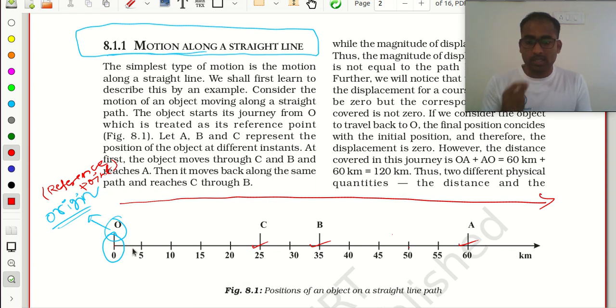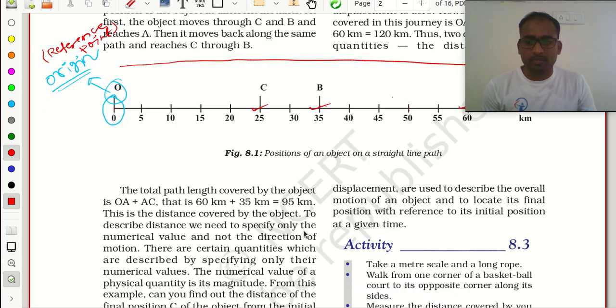See here, we are starting from O, and if I move from point O, from the origin, my positions will be A, B, C. Suppose I need to move from O to A, then I should cross C and B also. I need to cross C, then I need to cross B, then I will go to A. Is that right?